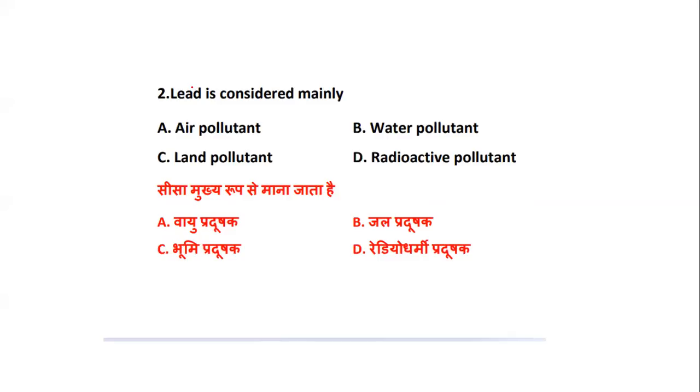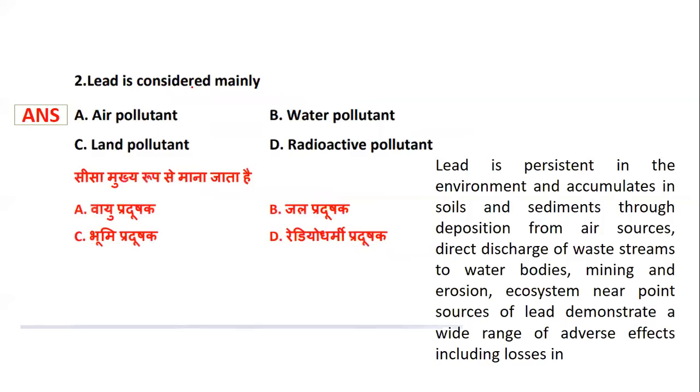We have covered this topic in the theory class also very well. And it has been observed in the recent cycles that yes, no doubt, there are questions from pollutants. So either primary pollutant or secondary pollutant, or they can tell you to identify which pollutant it is from the given options. So you should be aware of this. Now they are asking lead is an example of, or is considered as, which type of pollutant, whether it is air, water, land, or radioactive. So let's see the answer. Yes, basically it is called an air pollutant.